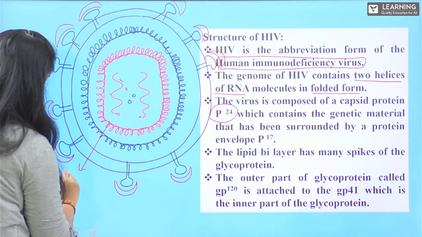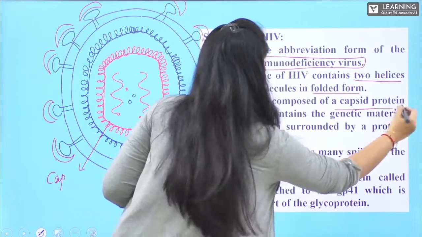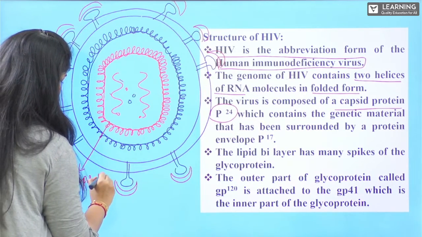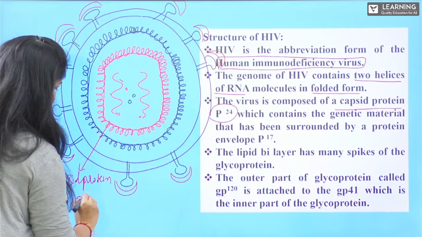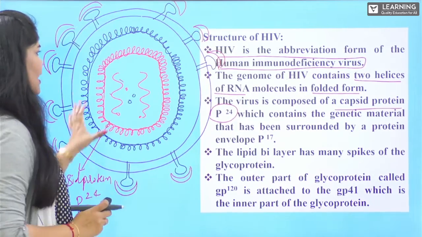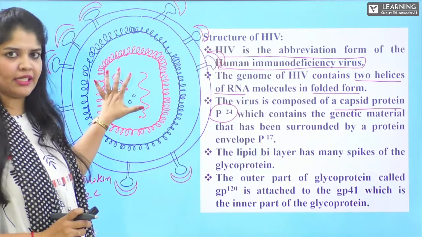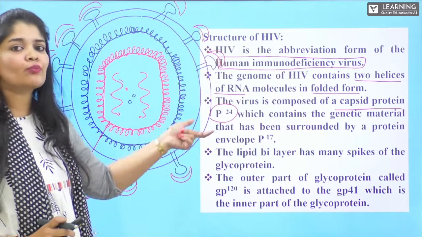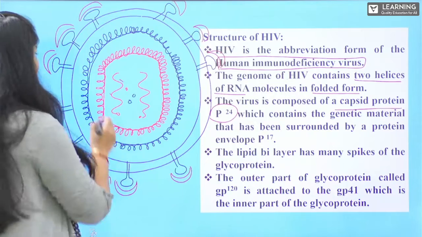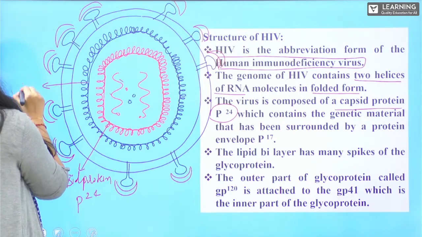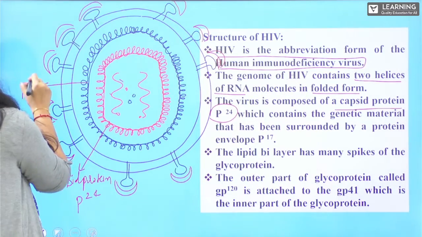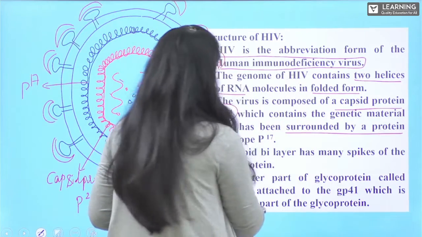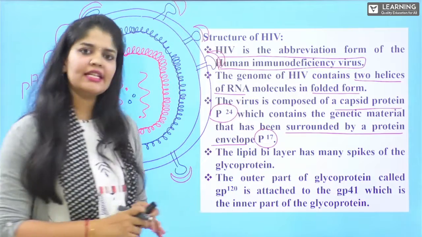All these enzymes, along with the single-stranded RNA, are enclosed by a protein called the capsid protein, and that is P24. This capsid protein encloses the genetic material, and it is further enclosed by another protein, which we call the matrix protein, represented by P17.